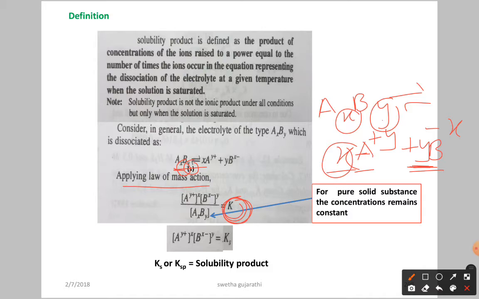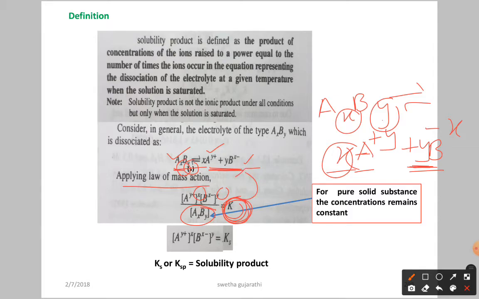As you know very well, it is a ratio of products to reactants. Now the products we have here are A^y+ and B^x-, raised to powers, as we already discussed for writing the equilibrium constant, divided by the reactant AxBy. This is the equilibrium expression for the above salt ionization.